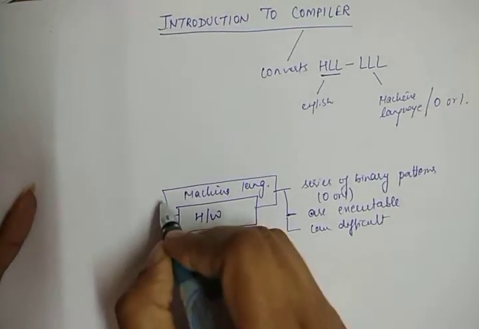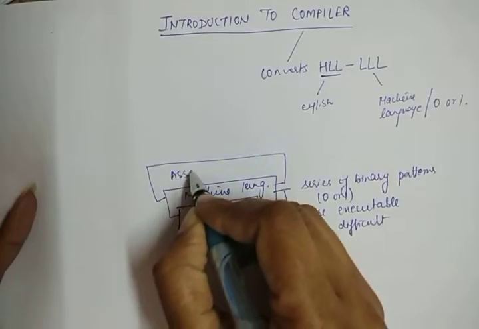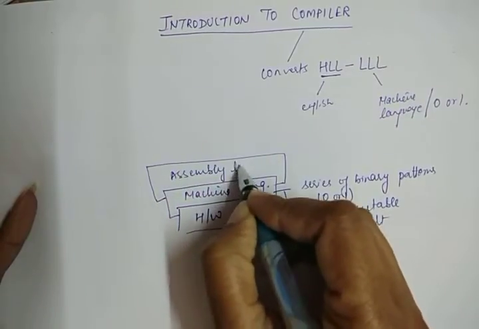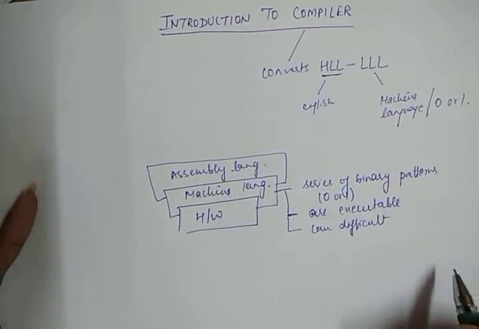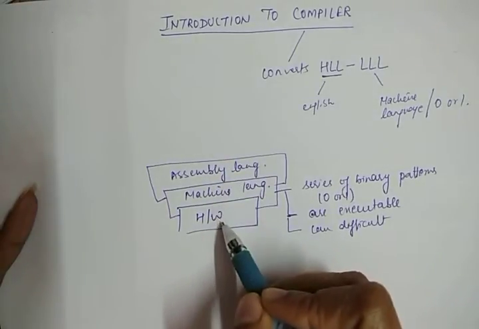After machine language, the next level of language is assembly language. It does not directly deal with the hardware component of a system.